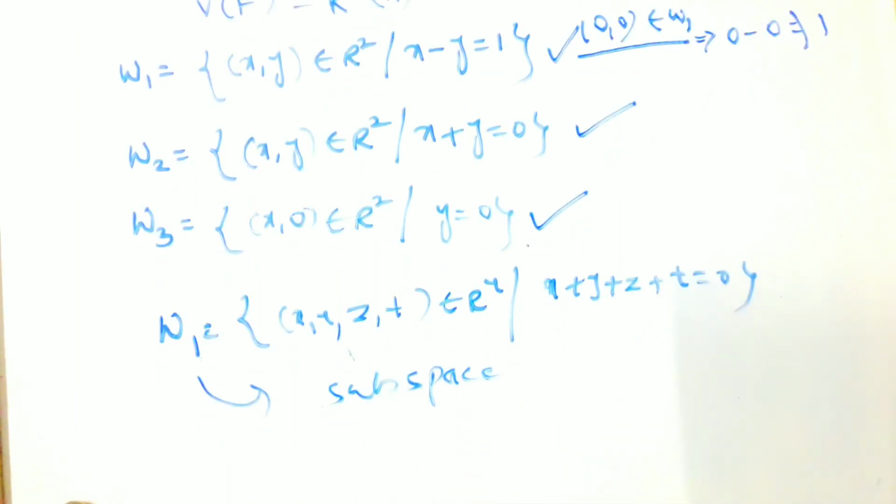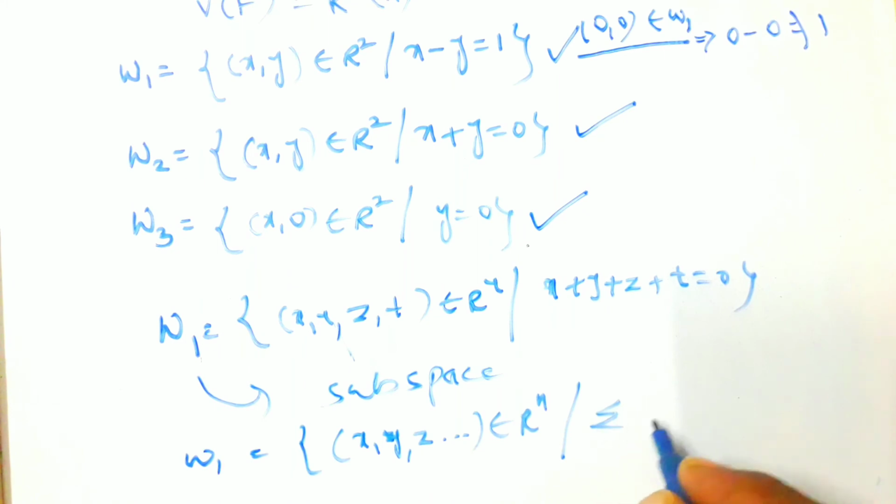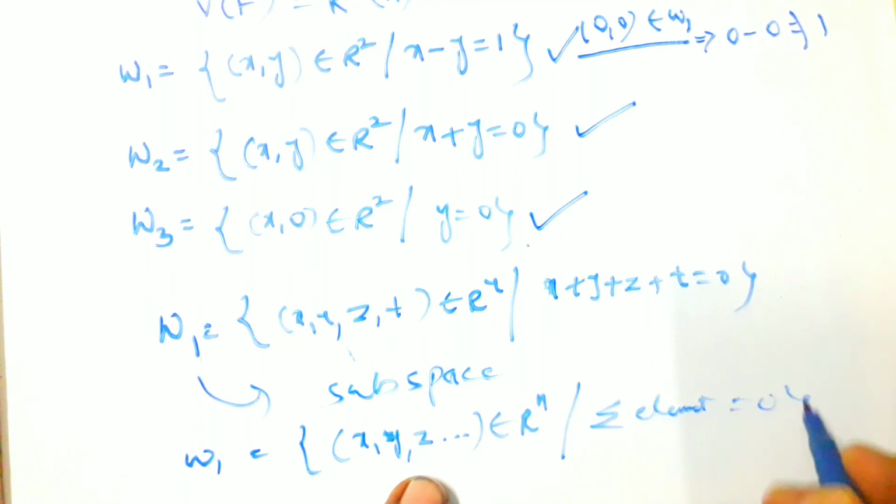That means W1 equals (x, y, z, and so on) belonging to R power n, such that the summation of these elements is equal to 0. Then the set is always a subspace of the vector space V over F.